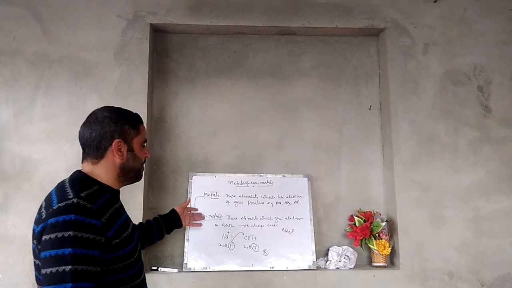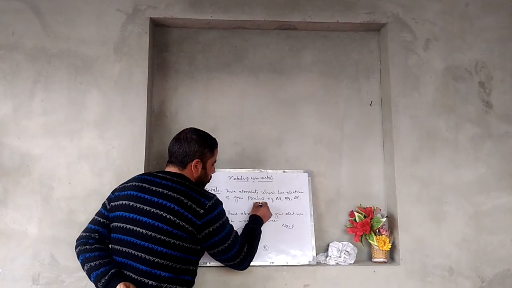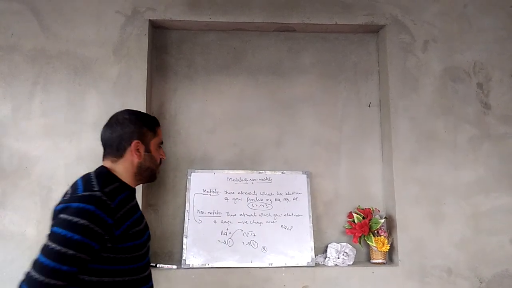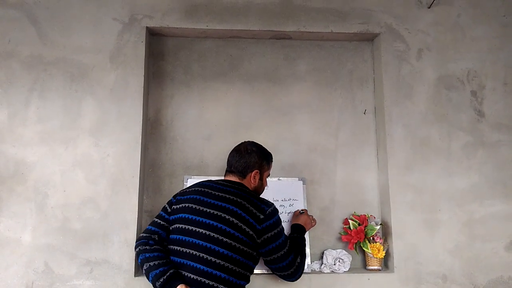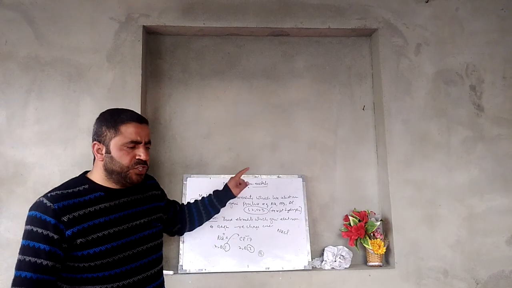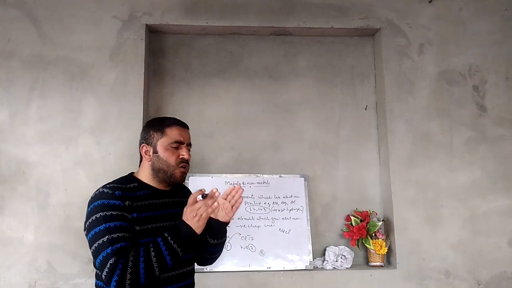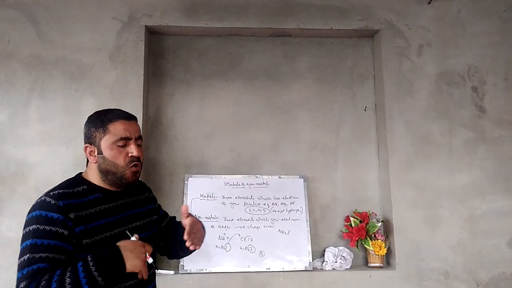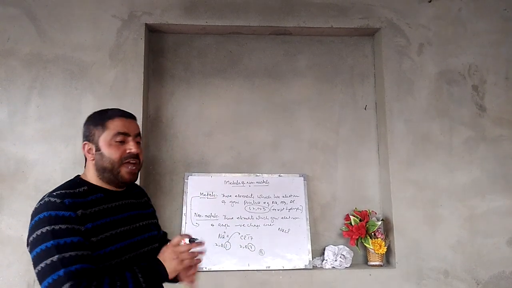We can also define these metals and non-metals like this. The elements which have 1, 2 or 3 electrons in their outermost shells are called metals, except hydrogen. And the elements which have 4 to 8 electrons in their outermost shells are called non-metals, except hydrogen.